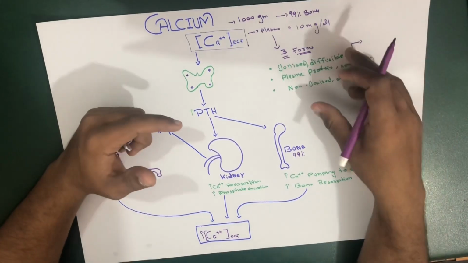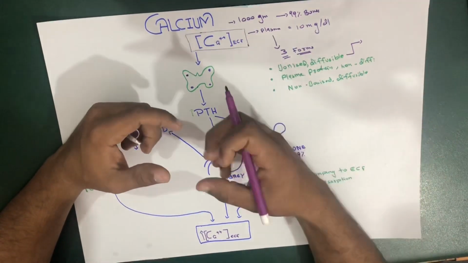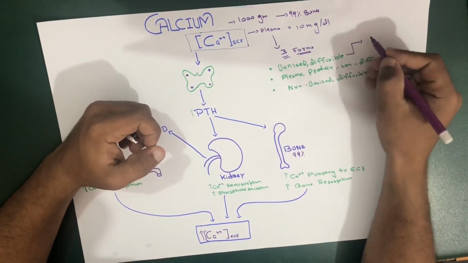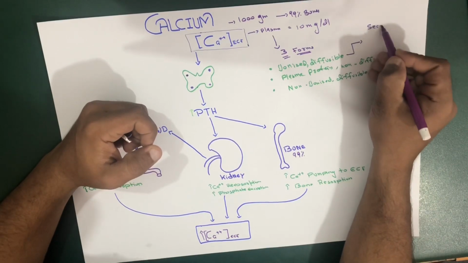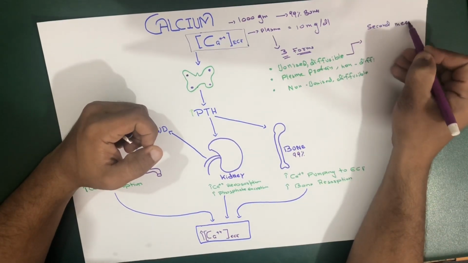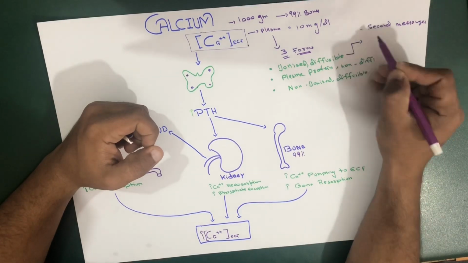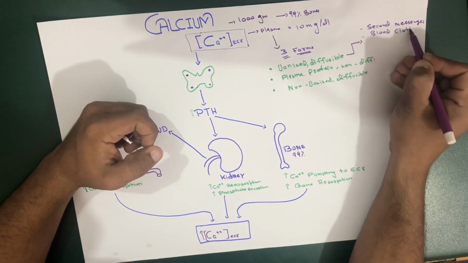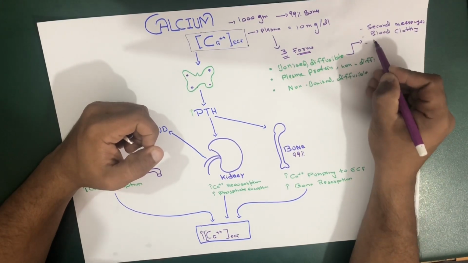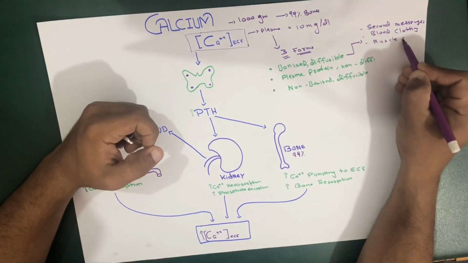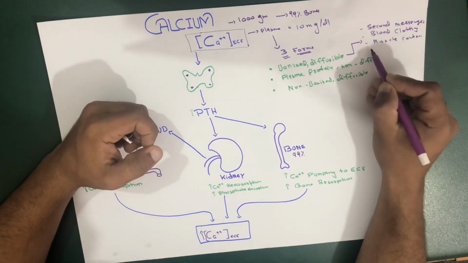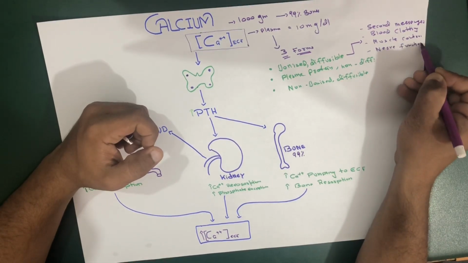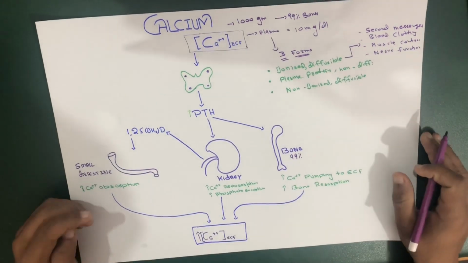If it's free from any plasma protein, this free or ionized calcium can act as your second messenger, which helps in carrying information. It also helps in blood clotting factors, and in muscle contraction, if you've gone through the basic muscle contraction theories, and also in nerve function, carrying out information. Only the ionized calcium can do that.